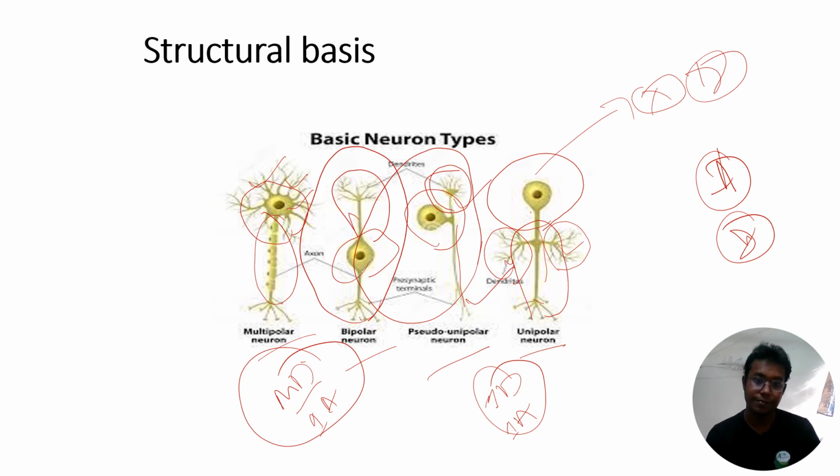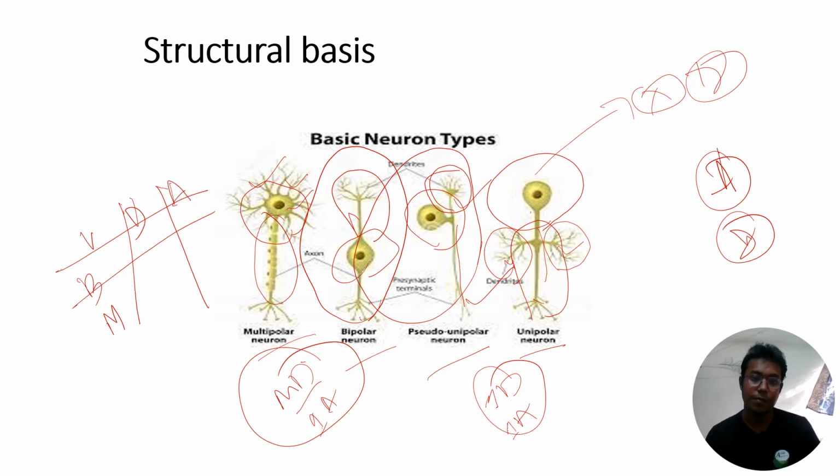Suppose this is unipolar, then we have bipolar, then multipolar. This is dendron, this is your axon. Look, in unipolar the dendron is 0 and the axon is 1. In bipolar, dendron is 1, axon is 1. In multipolar, dendron is n number and axon is also 1.